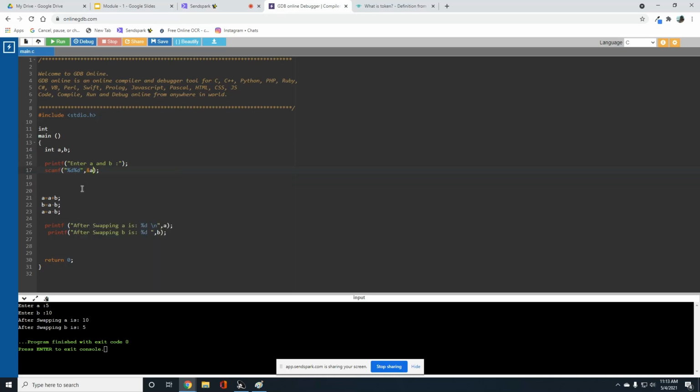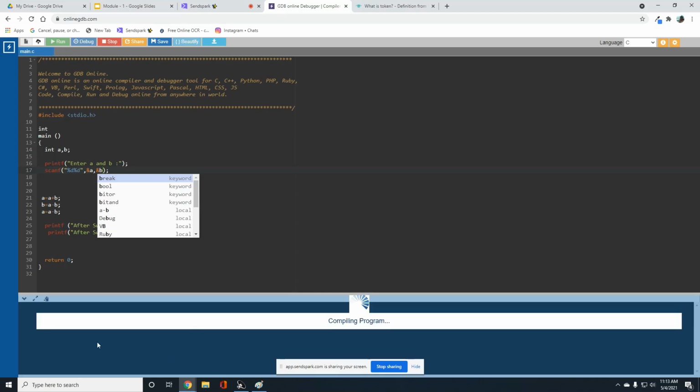The first value I'm going to assign to the a variable, the second value to the b variable. That's why I wrote ampersand a, comma, ampersand b. Please don't put any comma or any other delimiter or symbol in this %d %d, because both are integer values, no need to separate them.